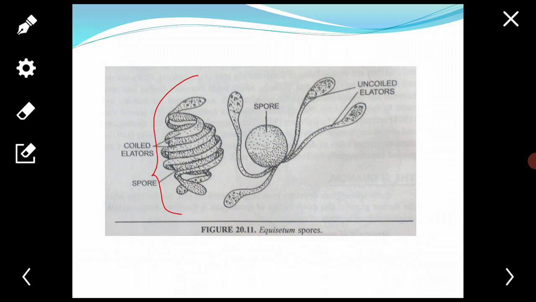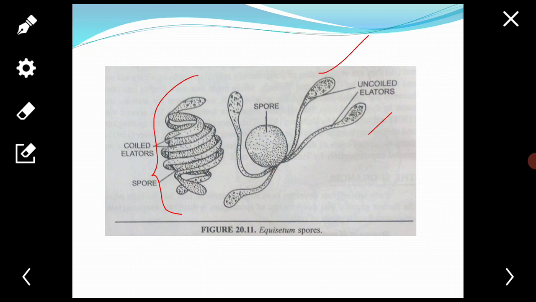Outside the exospore is a cuticular layer called the middle layer, which is followed by the outermost epipore. Beer observed that the middle layer and the epipore are formed by tapetal cytoplasm. The epipore forms the elaters.